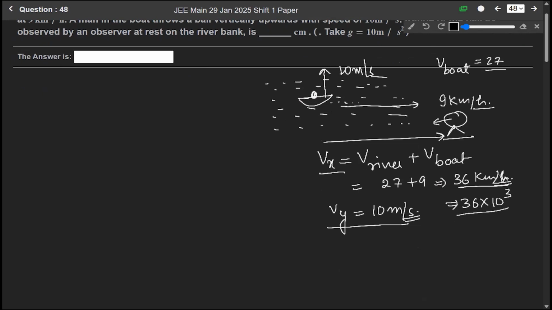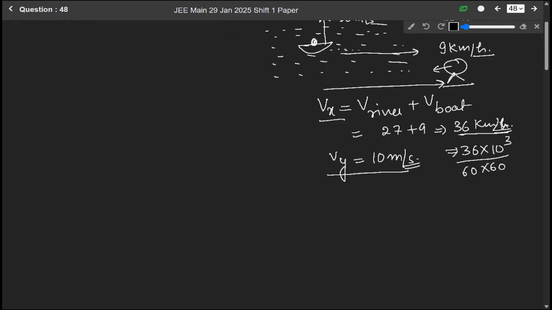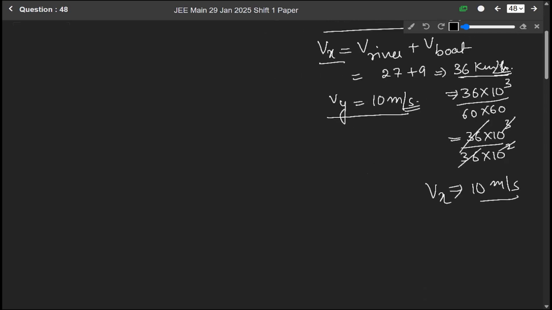First we have to convert this hour into seconds, means 60 into 60. So solving it we get 36 into 10 to the power 3, 6 6s are 36 into 10 to the power 2. So 36 cancels out, 2 power cancels out. So we get 10 meter per second, means the horizontal velocity is also 10 meter per second and the vertical velocity is also 10 meter per second.